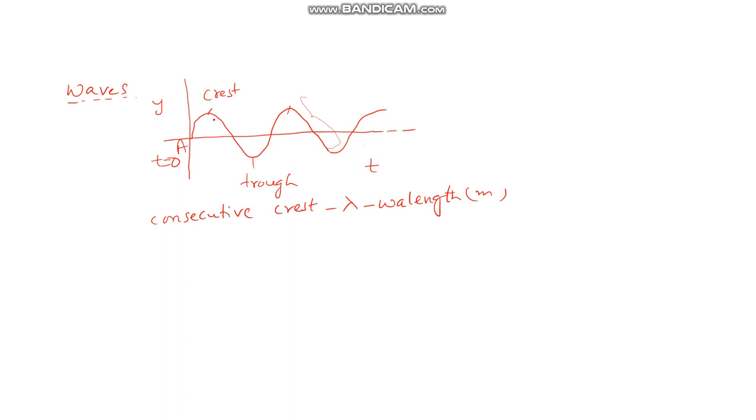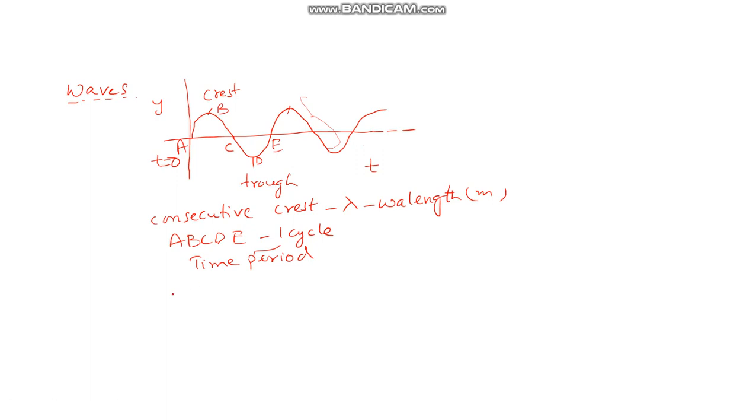Let us say this point is A, this point is B, this point is C, D and E. A, B, C, D, E is called one cycle. Obviously it took some time, so that time is called time period, the time period for completing one cycle.